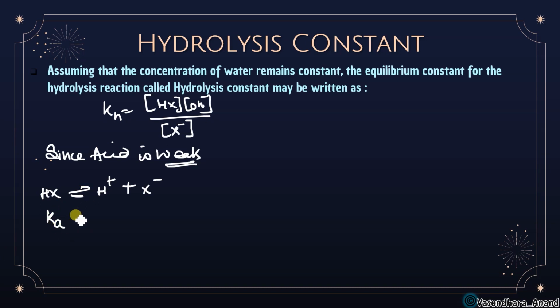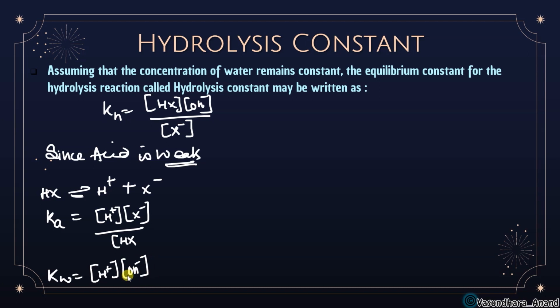So Ka we can say, is H plus and X minus upon HX. And also at the same time we know that Kw is equal to H plus into OH minus, isn't it? So if I will do so क्या हो जाएगा यहाँ पे, suppose that this is equation 1, this is equation 2 and this is equation 3.